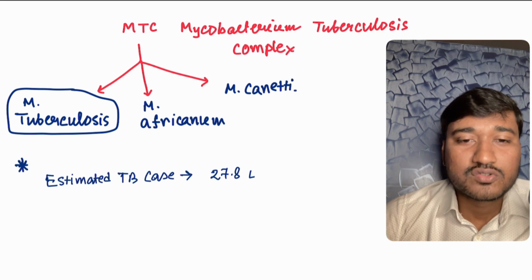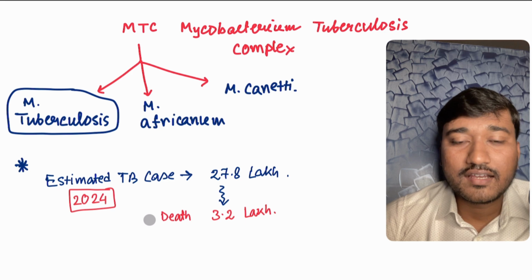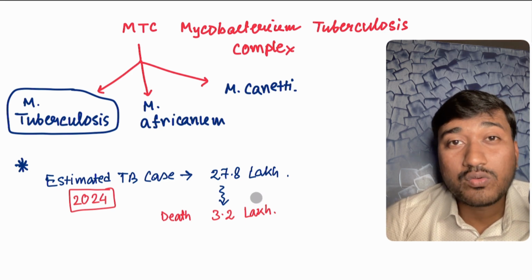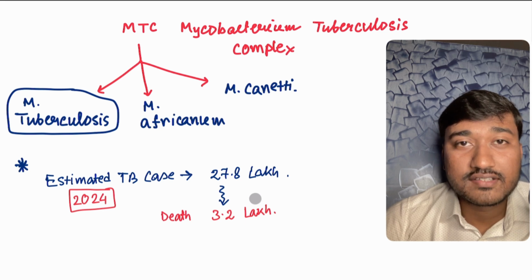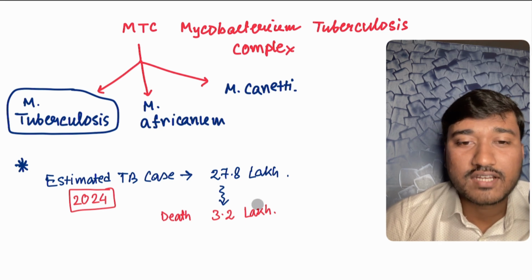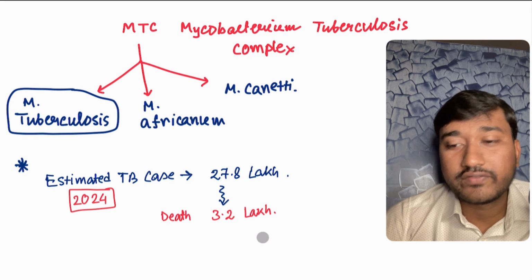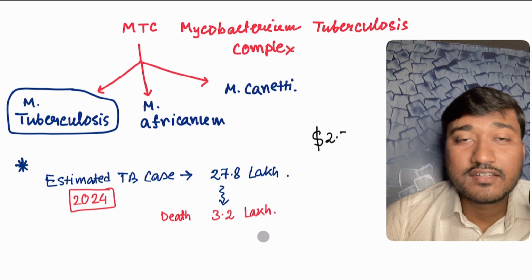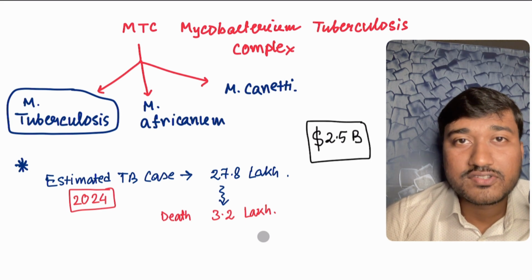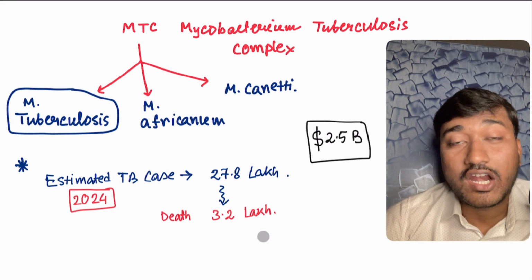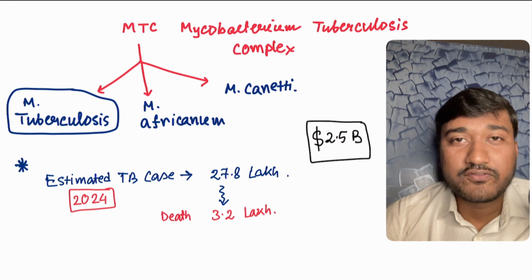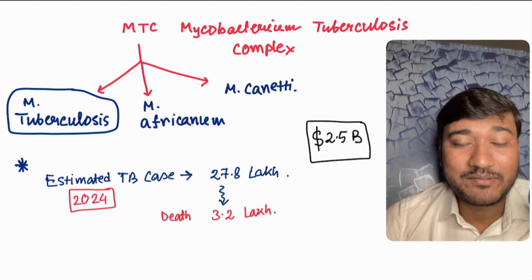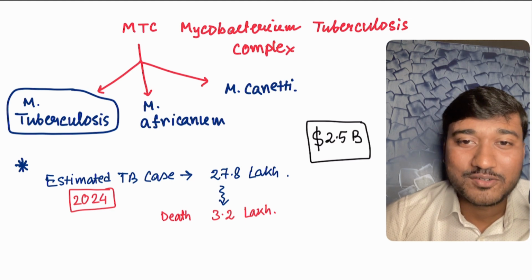Okay. So what happened? Look, as per Indian data, in 2024 there were around 28 lakh patients infected with this TB bacteria. That is, they had tuberculosis, and out of it 3.2 lakh patients died of it. Therefore this is a real danger, right? So the government did what? NTEP, National Tuberculosis Elimination Program, and they invested around $2.5 billion. So therefore, don't even think that the TB bacteria is easy. The pathogenesis is really difficult, but we will try to make it easier for you.